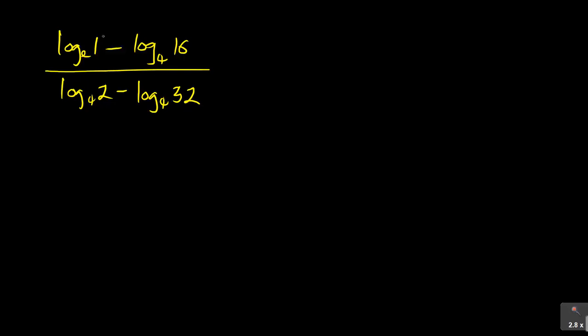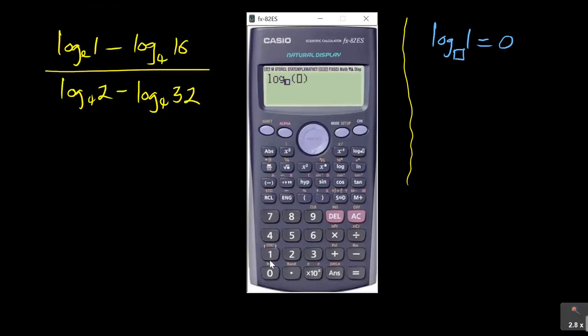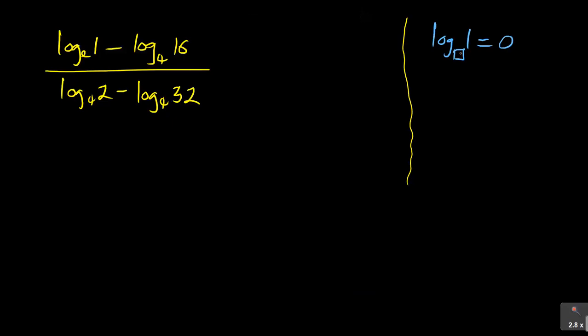Now the first thing first is log 1. You need to identify a few things. There is always some things that they will give you. For example, any log 1 is equal to 0. It doesn't matter the base here, but log 1 is equal to 0. It can be any number. You can test it with a calculator and just say log, maybe put any base. You see, I'm putting any number and then I'm putting a 1 there. It will give me a 0. So log 1 is 0. So if it's E there, it means it will still become 0. So you have got 0 there, which they will mark you for that.